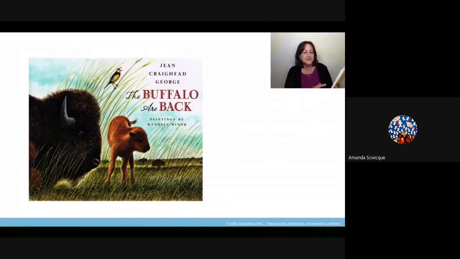When I look at the cover of the book, I begin to notice and wonder. I notice that the grass is very tall and very green. The grass is so tall, it's even taller than the buffalo. When I read the title, The Buffalo Are Back, I have a question. My question is, where did they go? What are they back from? There's so much to notice and wonder just on the cover of the book.